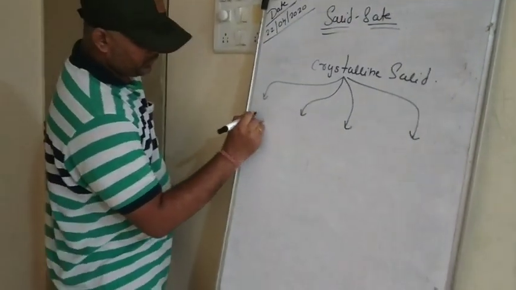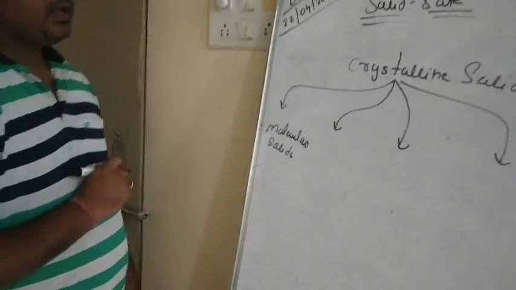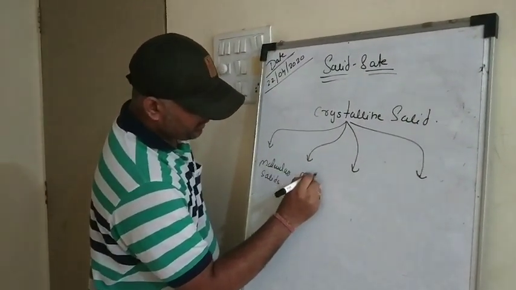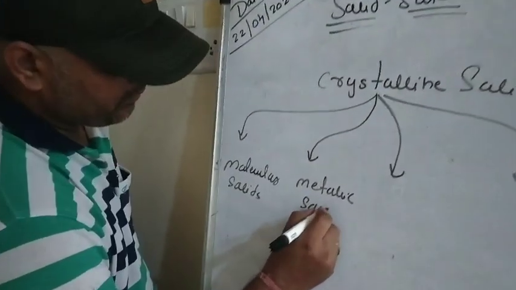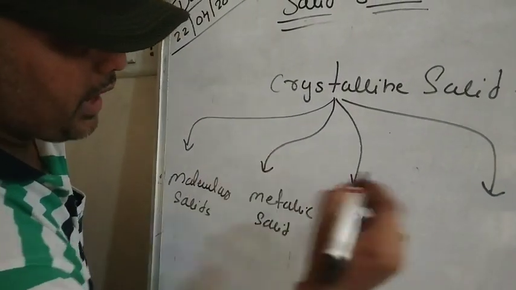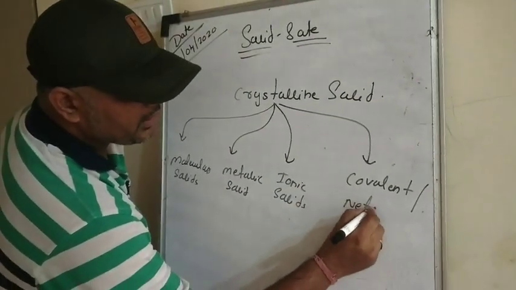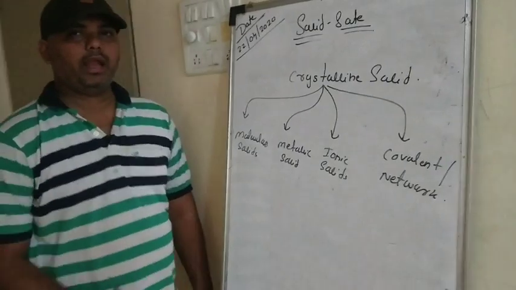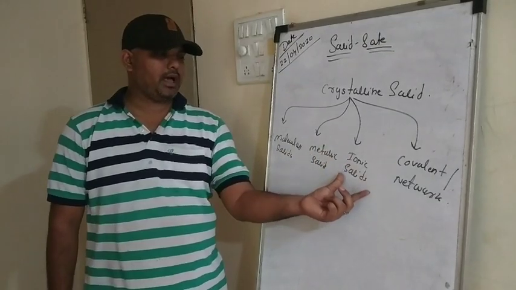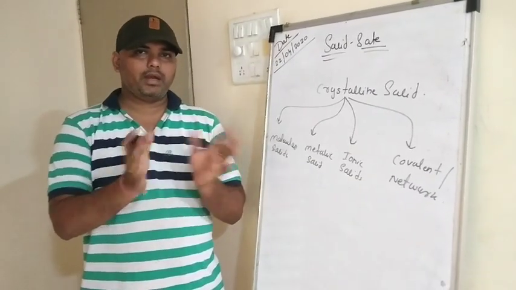Type number 1, molecular solids, then metallic solids, ionic solids, and covalent or network solids, right? So these are the types of solids: molecular solids, metallic solids, ionic solids, covalent or network solids. Now we will try to understand the basic difference.